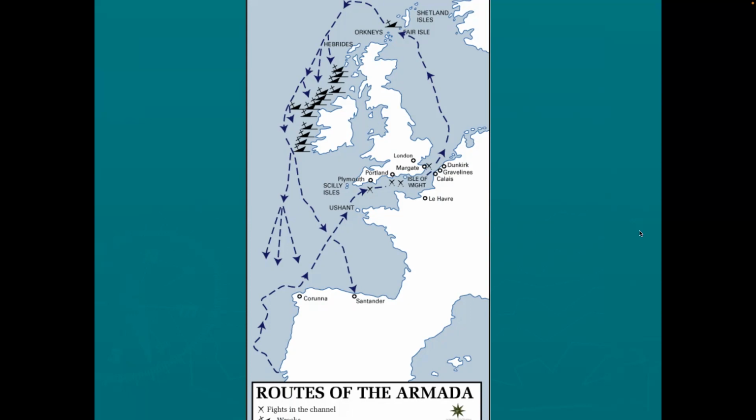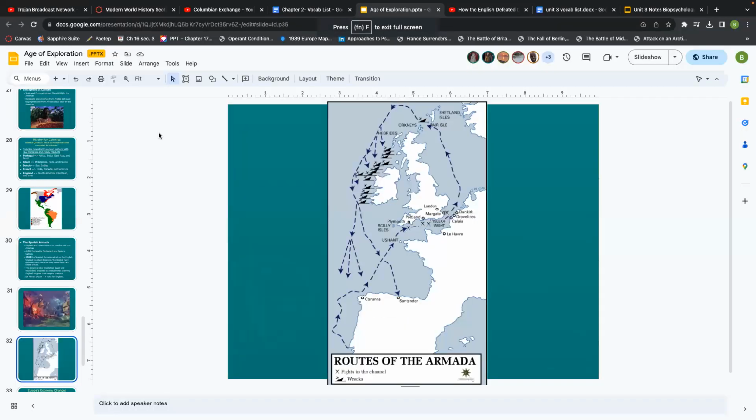All right, so we'll talk about colonization a little bit more tomorrow, mercantilism, and talk about how this new economic system is going to emerge when it comes to capital, when it comes to trade, when it comes to influence around the world through money, right? All right, are there any questions? The Spanish Armada, how England becomes even more of a world power. Okay.